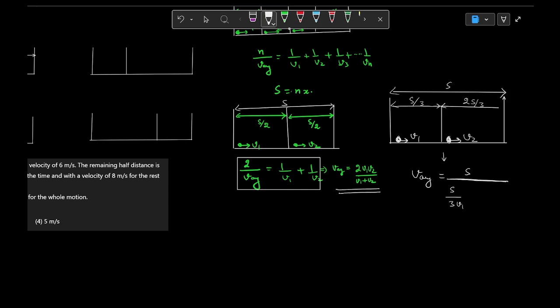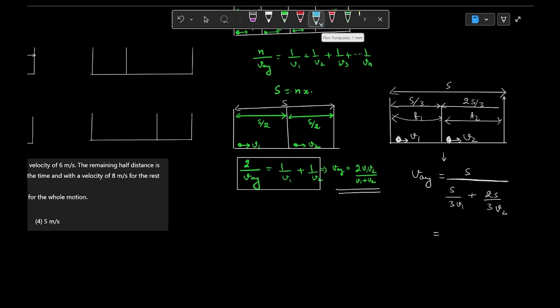The second time interval t2 will be 2s by 3 divided by speed v2. If we add both times, it will give us total time. So total distance divided by total time shall give us average speed.